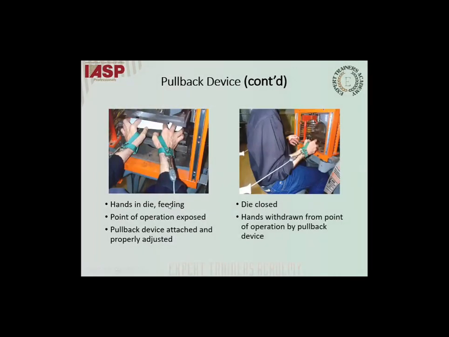Hands and die feeding. The point of operation is exposed when the ram is up. The pullback device is attached and properly adjusted. When the die is closed, the hands are withdrawn from the point of operation by the pullback device. It's a safeguard for the operators whenever they're using this pullback device during machine operation. Moving on to the next slide.